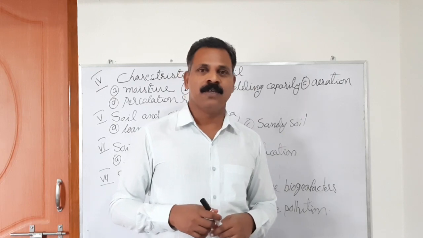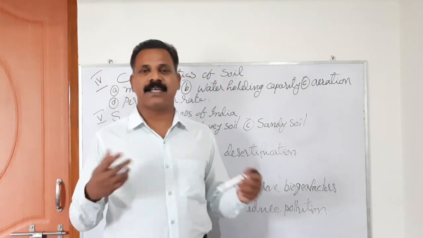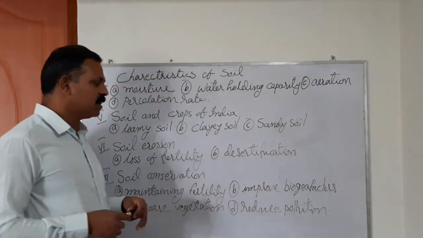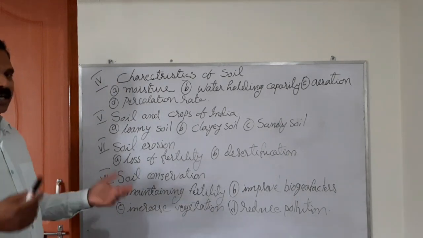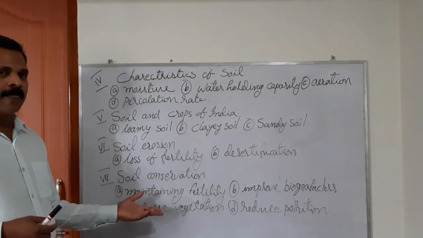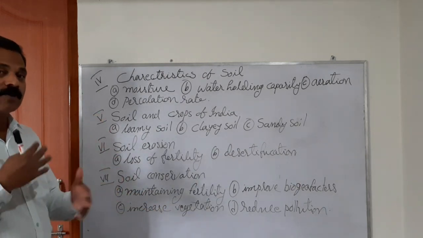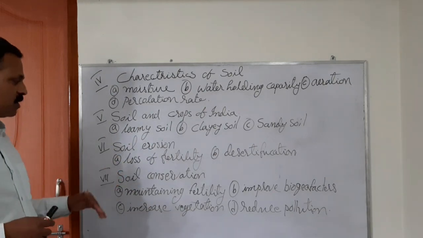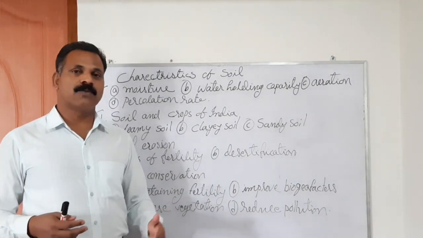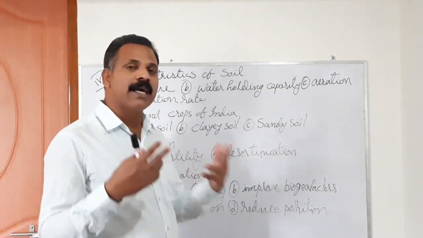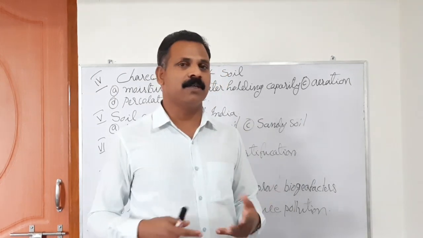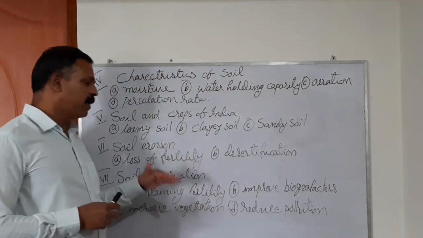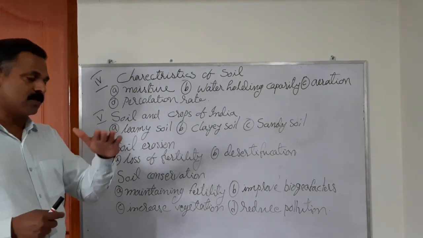What is soil pollution? When we conduct all our daily life, human activities, constructions, farming, whatever it is, we may add many unwanted, harmful substances to the soil, and the accumulation of such harmful substances can degrade, can reduce the quality of the soil. This situation is called soil pollution. So soil pollution is caused by human activity. So only we can conserve the soil too. That's why we have to wisely maintain the quality of the soil. That concept is called soil conservation.